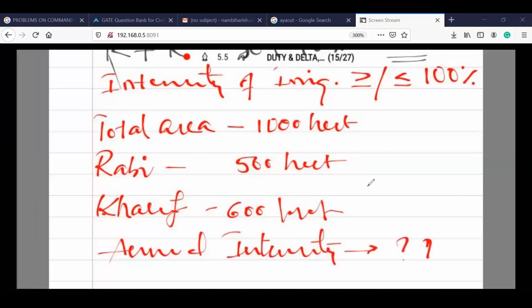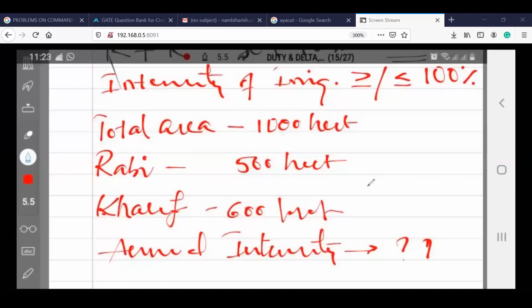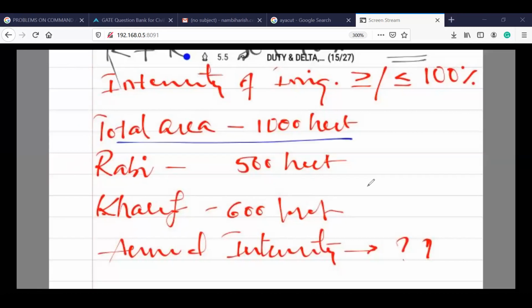So post your answers in the chat box, right? The question is: total area is 1000 hectares. For the Rabi season, we used only 500 hectares. For Kharif, we used 600 hectares. I require the total annual intensity for this particular irrigation system. So I'm going to your chat box and checking there. Hope you are going to answer me.